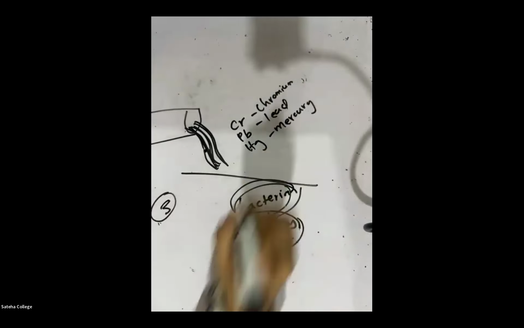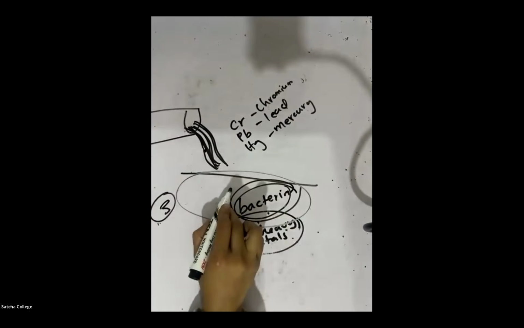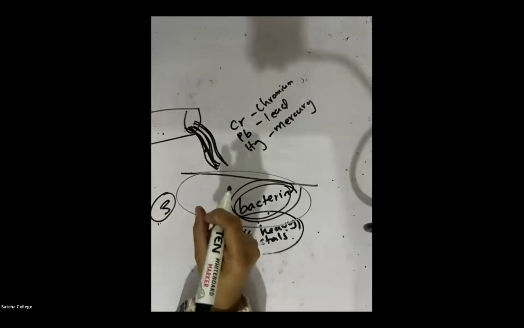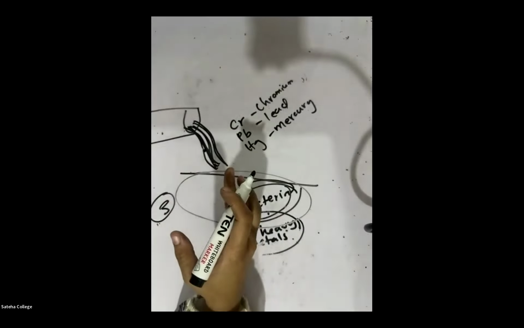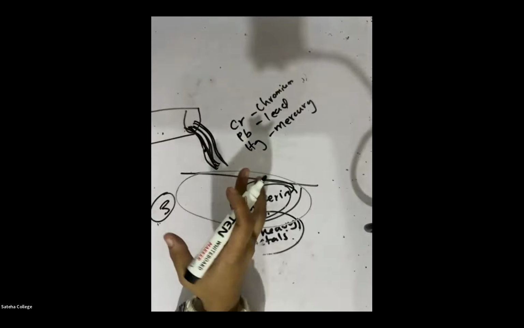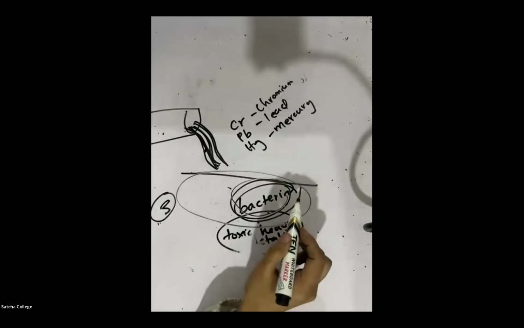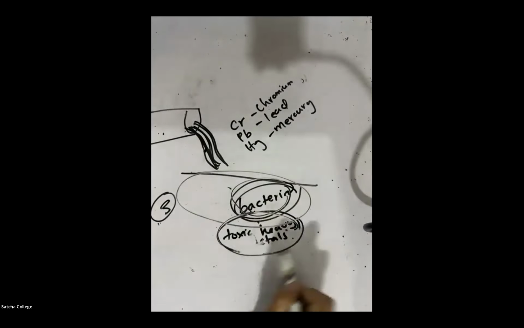These heavy metals are added to the water bodies by factories. The polluted water is sent through a tower, and they add bacteria there, which will help to remove the toxic heavy metals. So that is the third example.